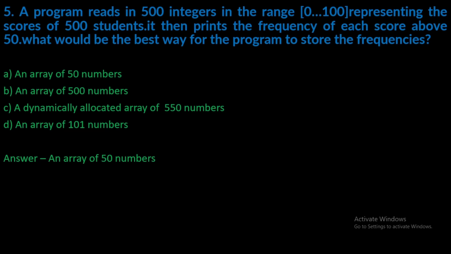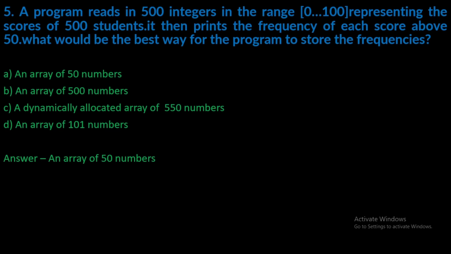But if we do not know the size of array, then we normally use dynamic memory allocation. In this case, we need only frequency which have above 50. So we need 51 to 100. So the size of array will be 50. So answer is A, an array of 50 numbers.